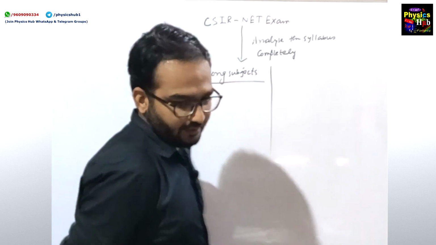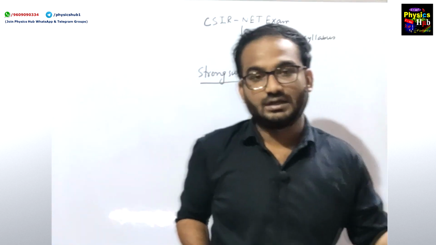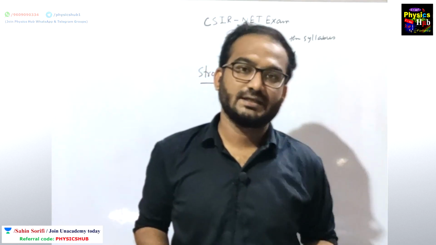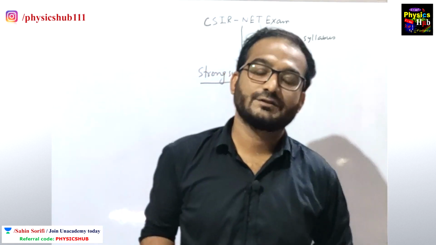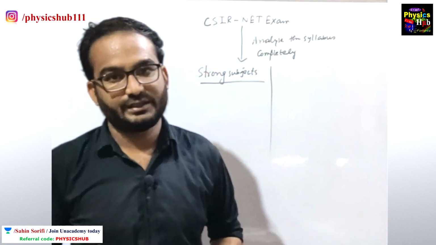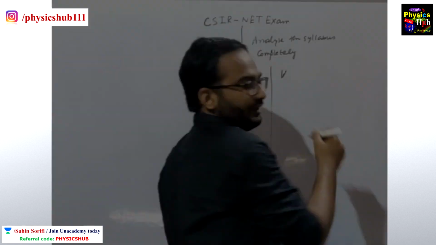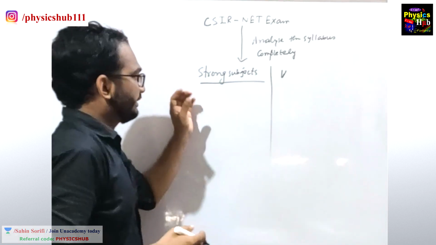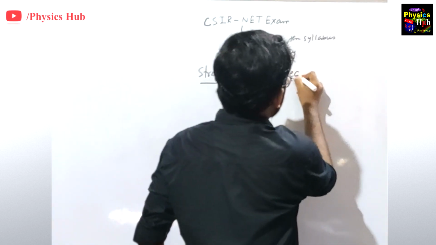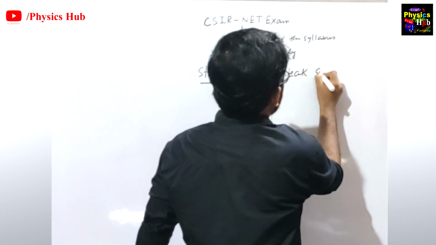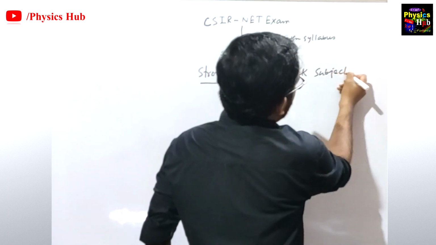Let us say we have 10 subjects in total, starting with mathematical methods, then classical mechanics, electromagnetic theory, quantum, thermal and statistical, electronics, atomic and molecular, condensed matter, nuclear and particle physics. In the strong subjects column you will write the subjects one by one, and in the weak subjects column you will write those.